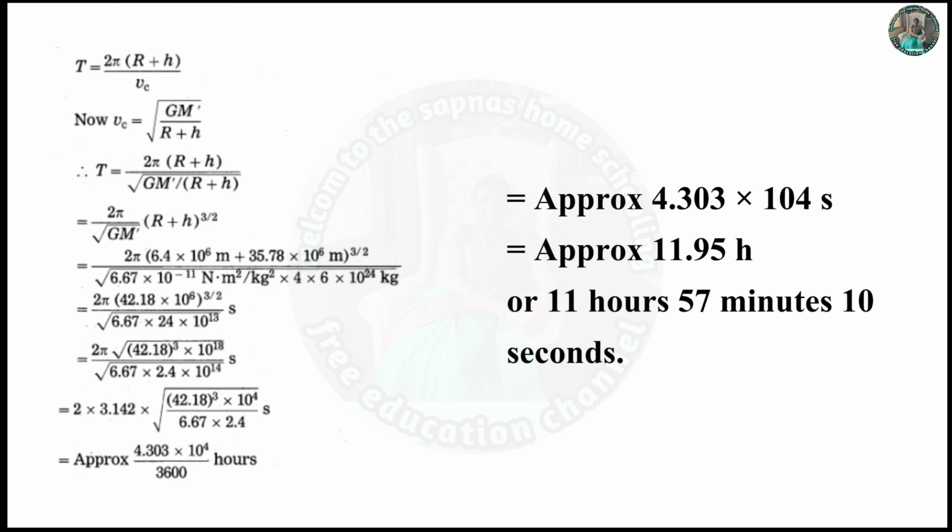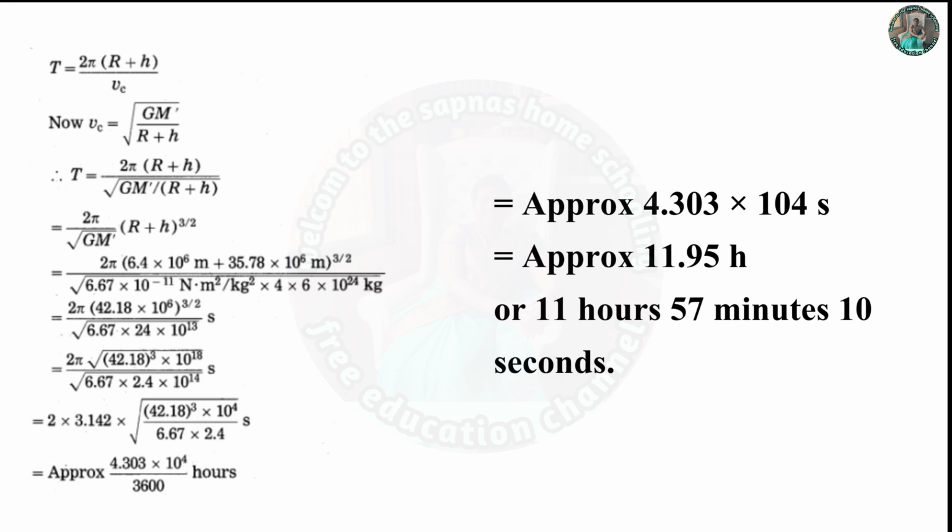is equal to 2π (42.18 × 10^6)^(3/2) upon √(6.67 × 24 × 10^13) seconds is equal to 2π √(42.18³ × 10^18) upon √(6.67 × 24 × 10^13) seconds is equal to 2 × 3.142 × √(42.18 ...) × 10^4 upon √(6.67 × 2.4) seconds approx is equal to 4.303 × 10^4 seconds, upon 3,600 hours approx is equal to 3.3 × 10^4 seconds approx, which is 11.95 hours or 11 hours 57 minutes.